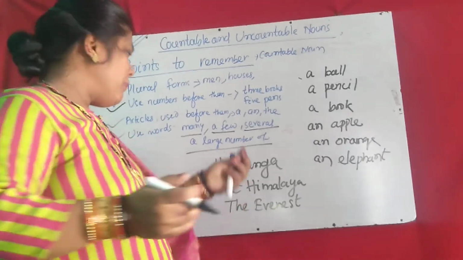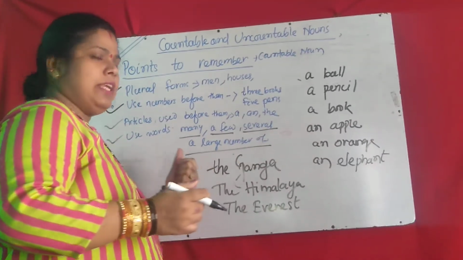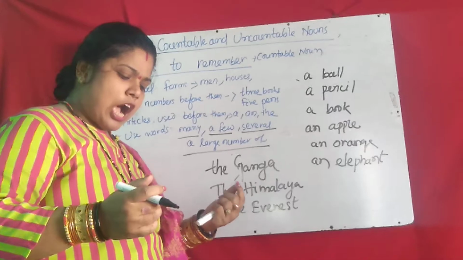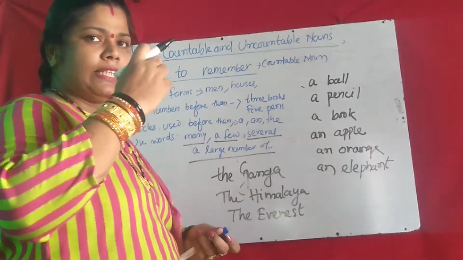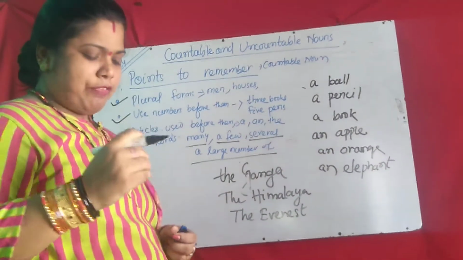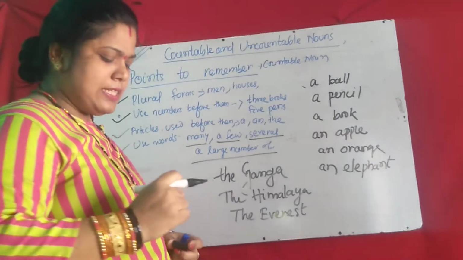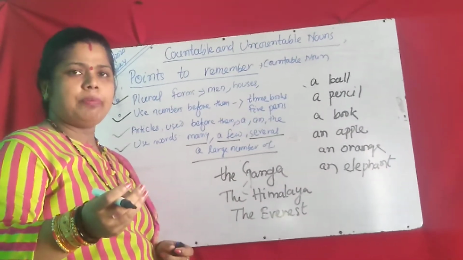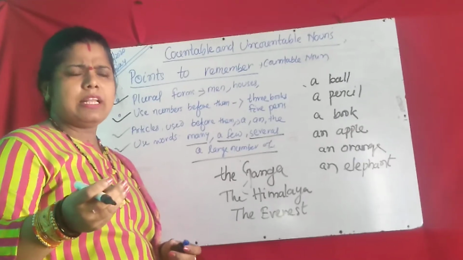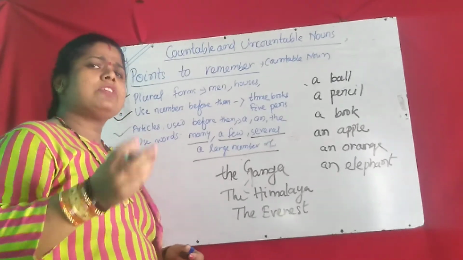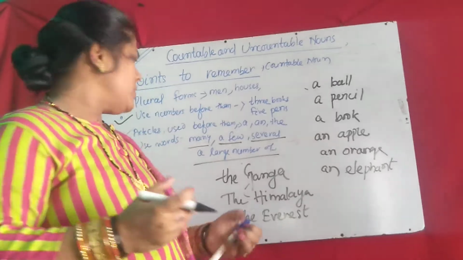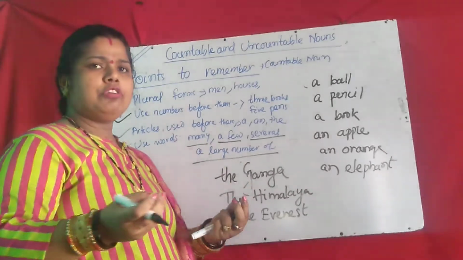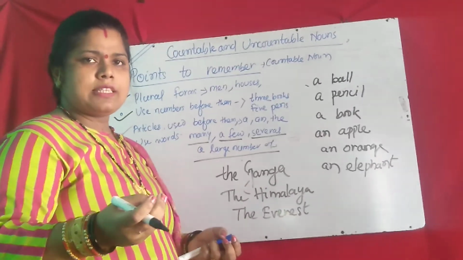Suppose you ask how many candidates came? Several candidates. And how many pens have you? I have a few pens. A few means 2, 3, negligible. It is countable, but without saying a number you also use a few. I have a few pens. I have a few pencils.